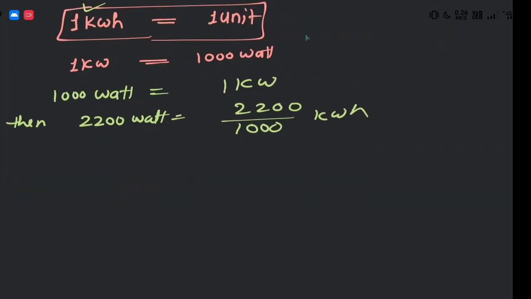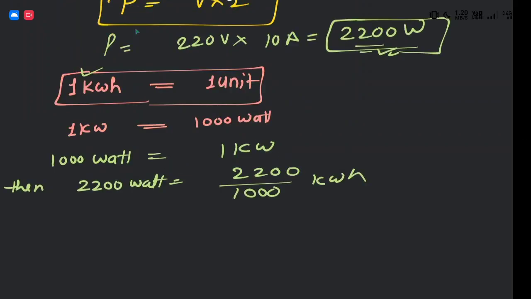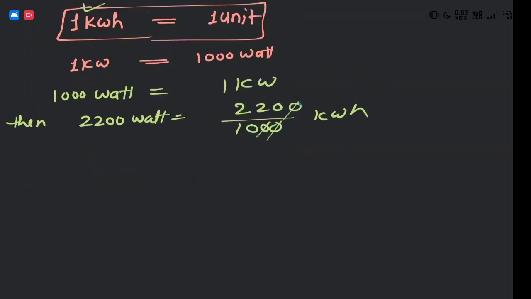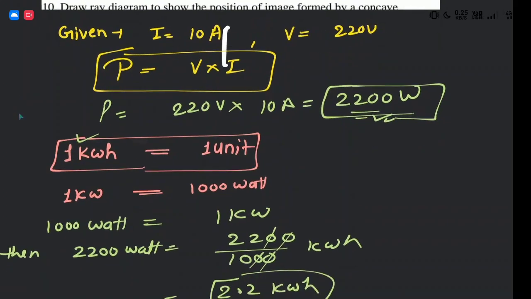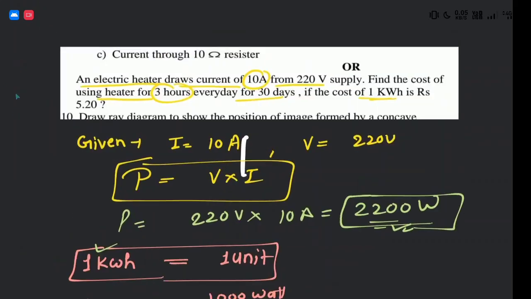You divide it and it will be 2.2 kilowatt hour. So the power of this electric heater is 2.2 kilowatt.